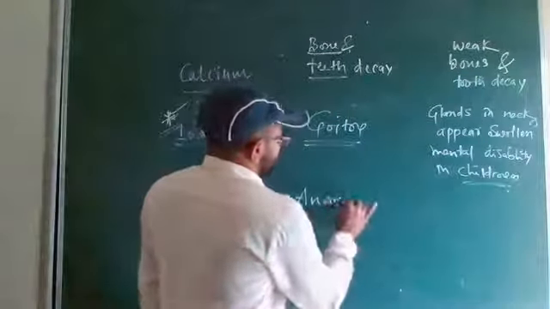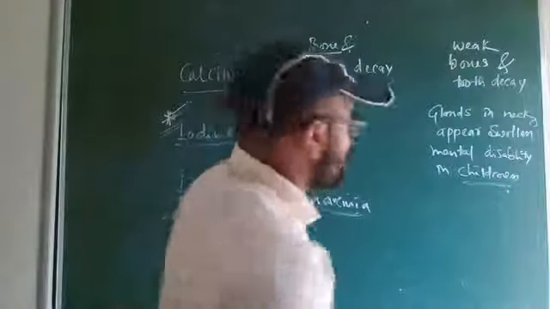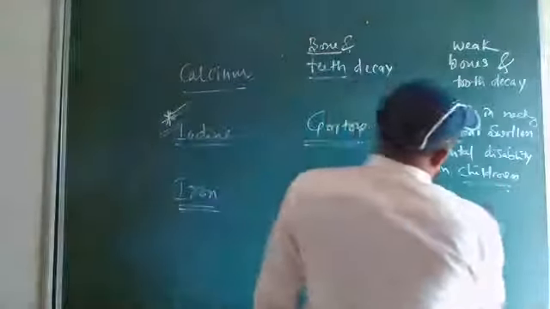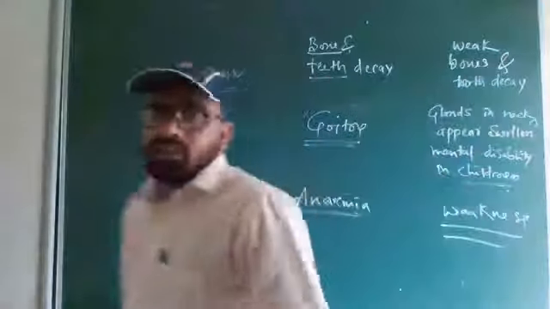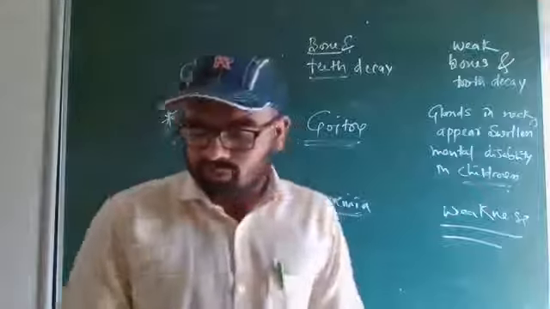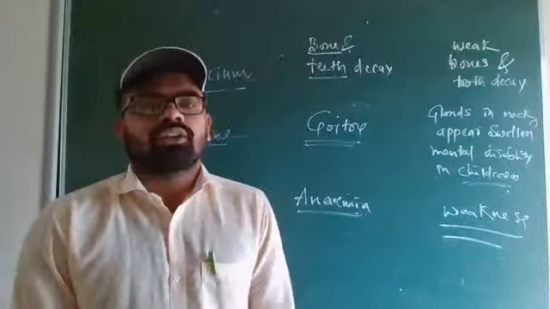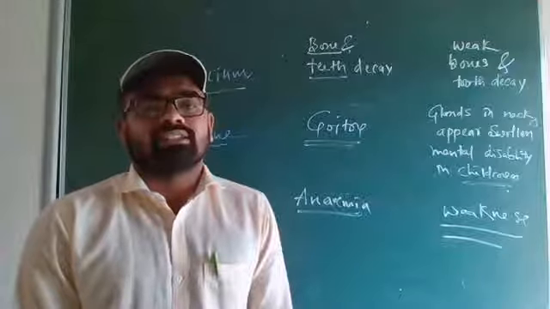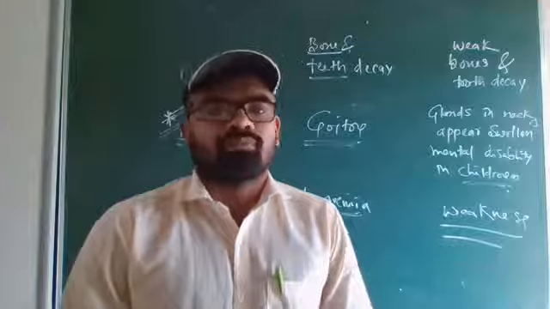Anemia. In Kannada we call it raktahinate. So blood will be very less. What we can call it symptom is weakness. So you have to remember all these 7 minerals or nutrients. Question will be asked, which mineral or nutrient is the reason for this disease? Okay, they will ask like that. So you have to be perfect with that.